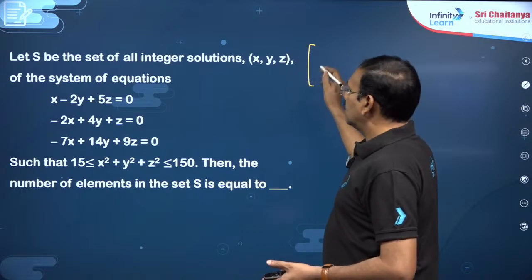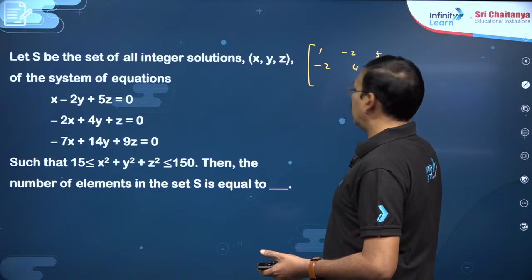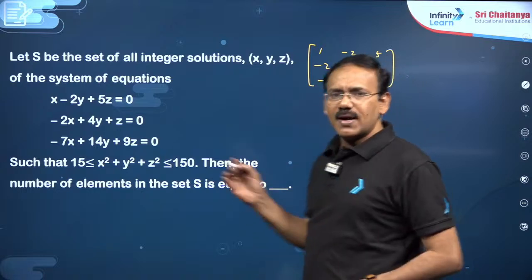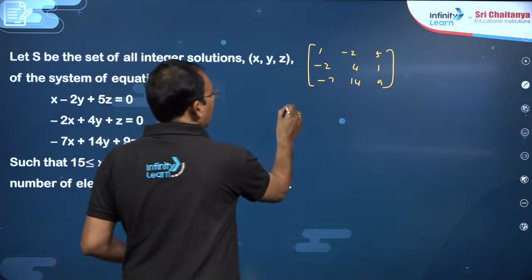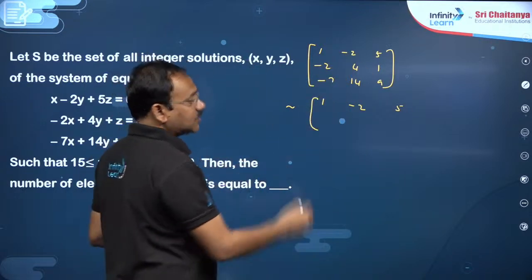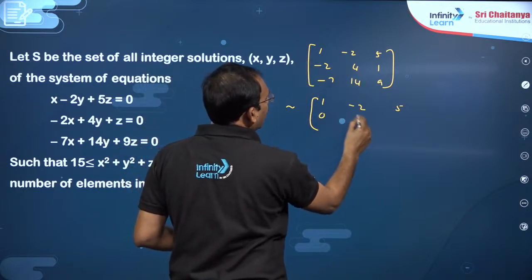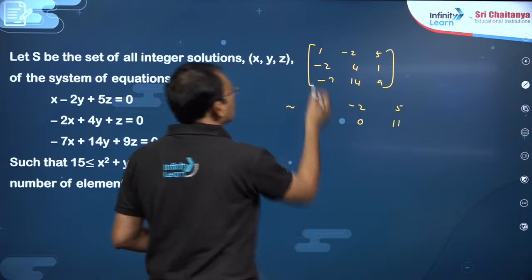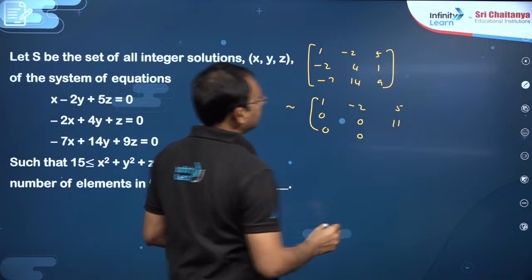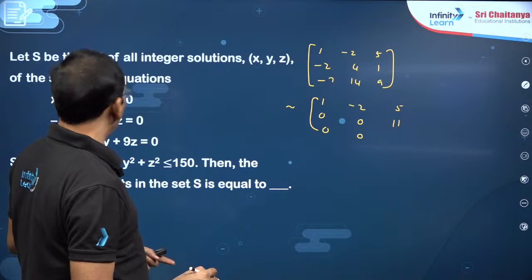So like you see, you can take 1 minus 2 5, this is minus 2 4 1, minus 7 14 9. So like augmented matrix, the other one is 0 0 0. You just apply row operation to make this 0. R2 I change as twice of R1 plus R2, double and add 0, double and add 0, double and add 11. So into 7 and add 0, into 7 and add 0, this is 35. You can say this is going to be minus 2 4 1, minus 7 14 9, correct.